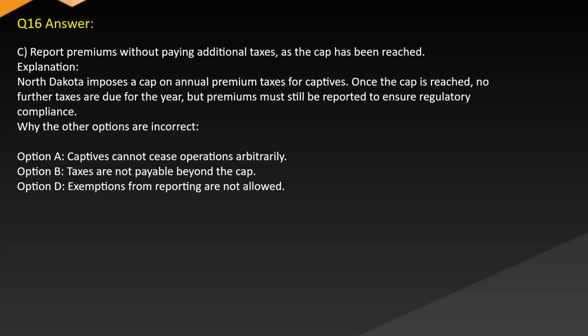Option A. Captives cannot cease operations arbitrarily. Option B. Taxes are not payable beyond the cap. Option D. Exemptions from reporting are not allowed.